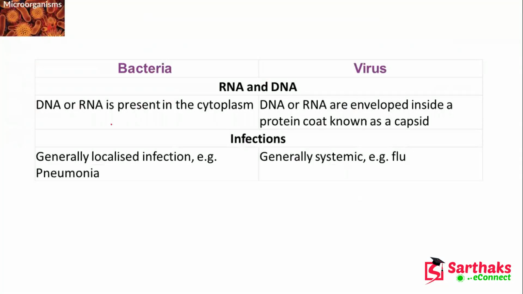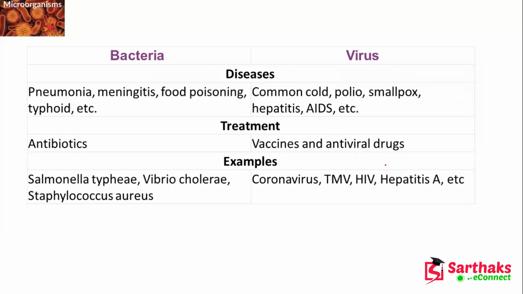Now, in bacteria DNA or RNA is present in the cytoplasm, and in virus, DNA or RNA is enveloped inside the protein coated capsid. Infections: bacterial infection is generally localized, and viral infection is generally systemic, like flu. Okay. And diseases like pneumonia, meningitis, food poisoning are this type of bacterial disease. Viral diseases: common cold, polio, smallpox, hepatitis, AIDS.